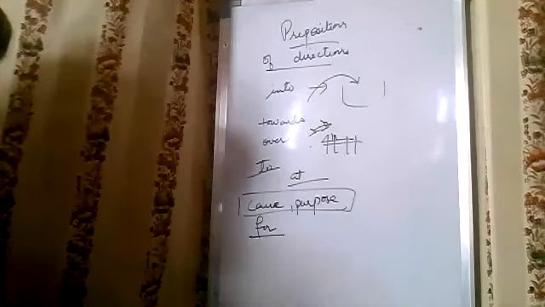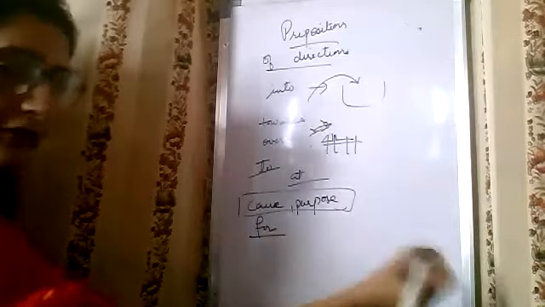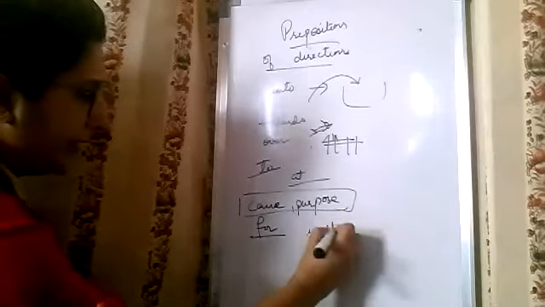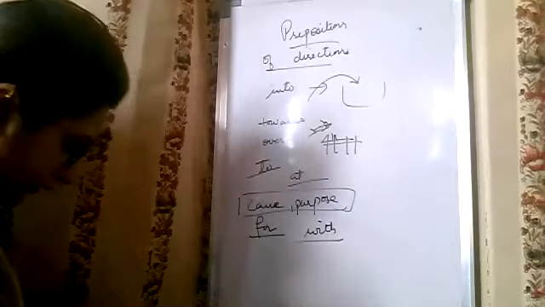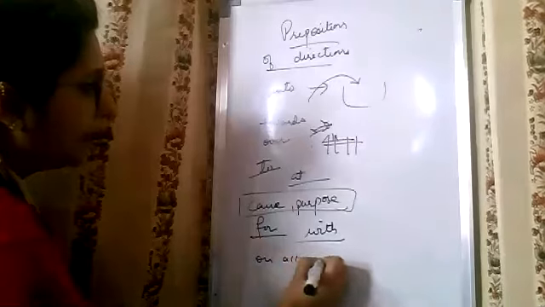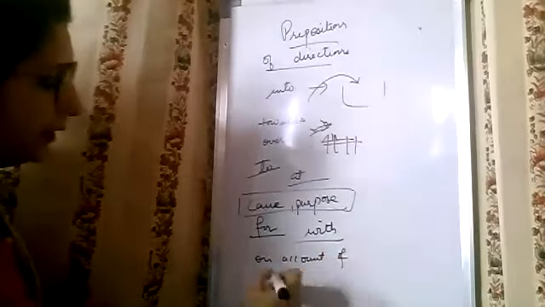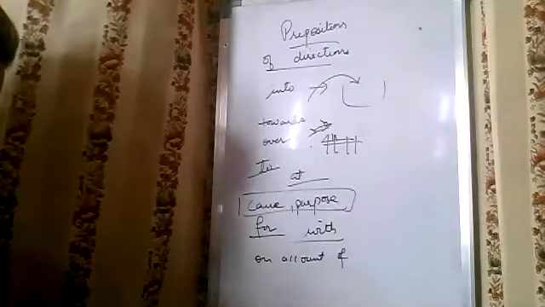We are equipped with hard work so that we can live. With can also be there here. Then on account of. For example, on account of Mahavir Jayanti, there is a holiday. This is the reason, the purpose, why there is a holiday.